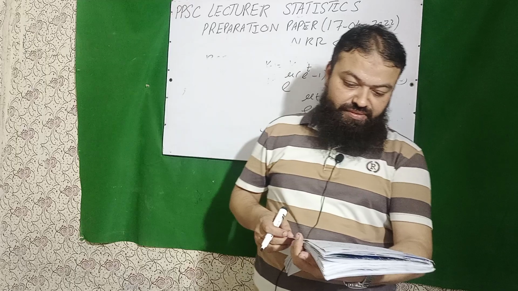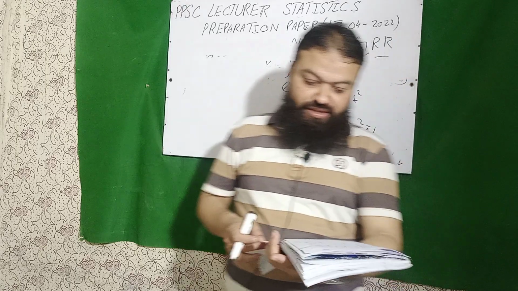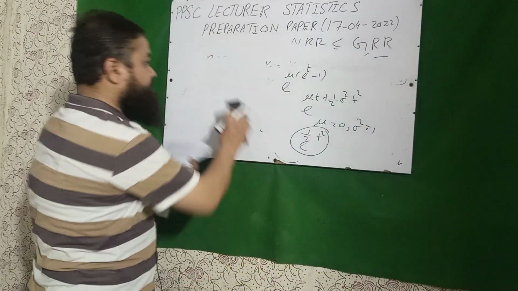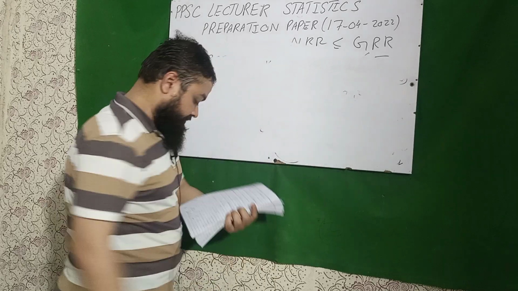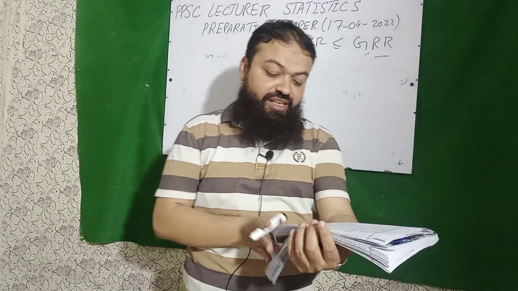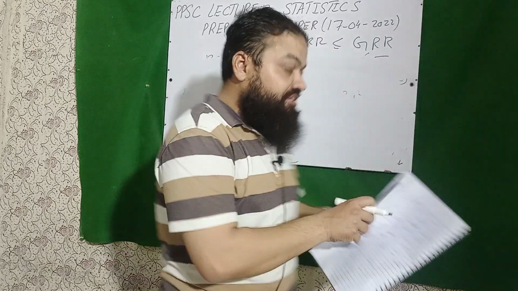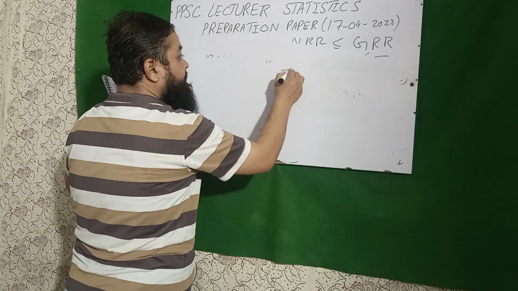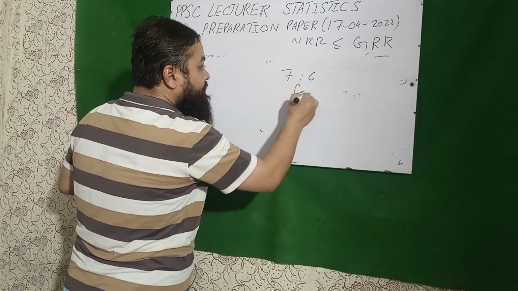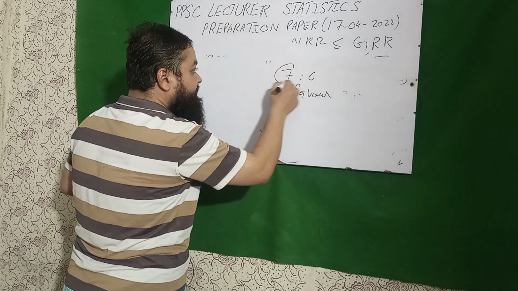Next question is, if 7:6 is in favor of A to survive 5 years more and 5:3 in favor of B to survive. Dear students, I will give you the concept of this. Whenever we talk about favor, you will have to take this in the numerator.